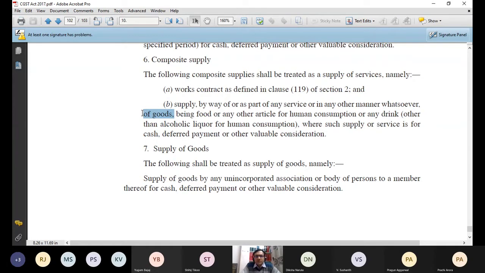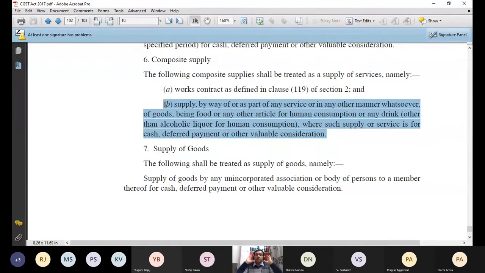So when you supply the goods, just like a service, and the name of that good is what? Being food or any other article for human consumption, or any drink other than alcoholic liquor for human consumption, because alcoholic liquor for human consumption is not a part of GST, so that is not covered here. But you supply any food or any drink as a part of service, and where such supply or service is for cash, deferred payment, or other valuable consideration. Technically, you are earning something. So can you tell me which type of service is being talked about here? It is nothing but restaurant service.